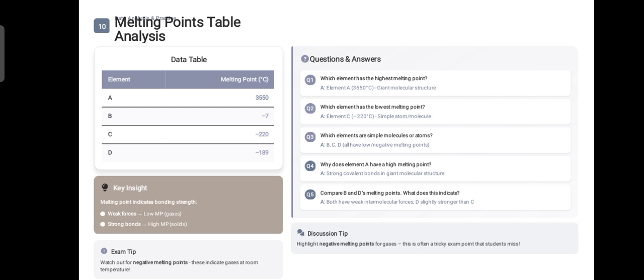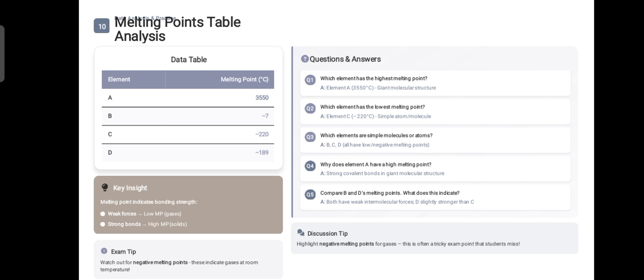What do you think which has the highest melting point? Yes, element A. We don't know what element A is, what is its name, or what is its chemical symbol, because these are not the chemical symbols, these are just imaginary names that we have to assume: element A, B, C, and D. Element A is a giant molecular structure and its melting point is highest.